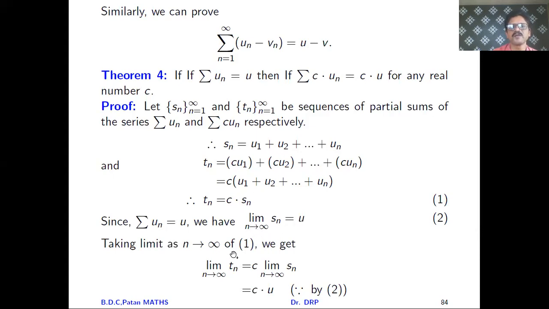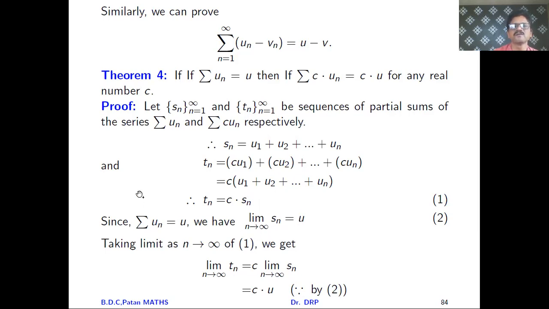Taking the limit as n tends to infinity, the limit of Tn as n tends to infinity is equal to c, any real number, into the limit of Sn as n tends to infinity, which is c into u. So the limit of Tn as n tends to infinity, that is summation n runs from 1 to infinity cun, is equal to c into u, as proved with the help of equation 2.